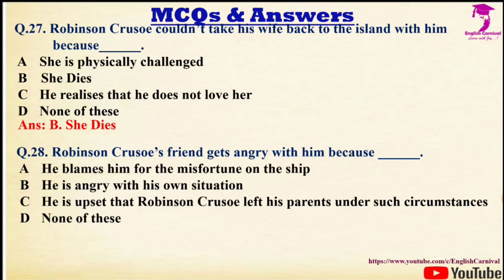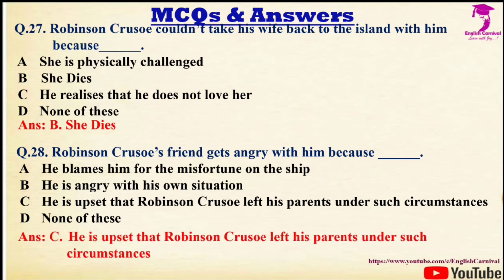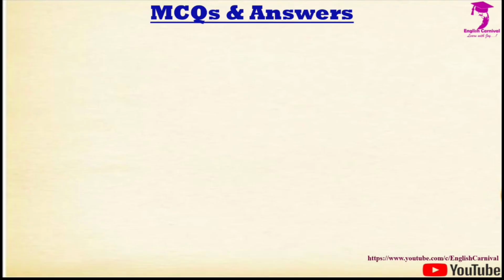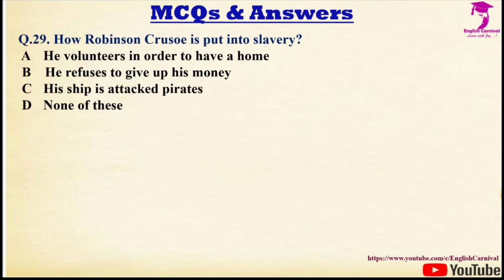Question number 28 we have, Robinson Crusoe's friend gets angry with him because dash. Options are A. He blames him for the misfortune on the ship, B. He is angry with his own situation, C. He is upset that Robinson Crusoe left his parents under such circumstances, and D. None of these. Correct answer is C, and it is he is upset that Robinson Crusoe left his parents under such circumstances.